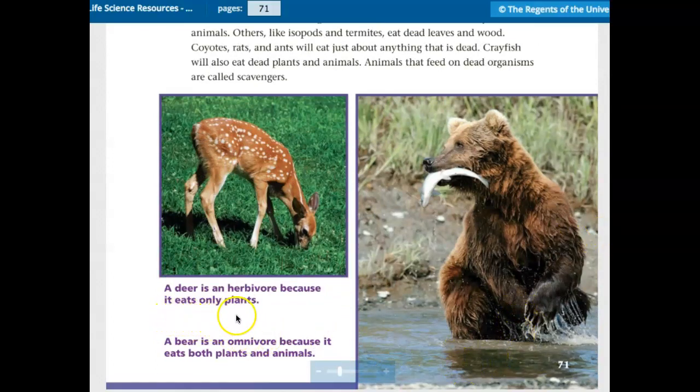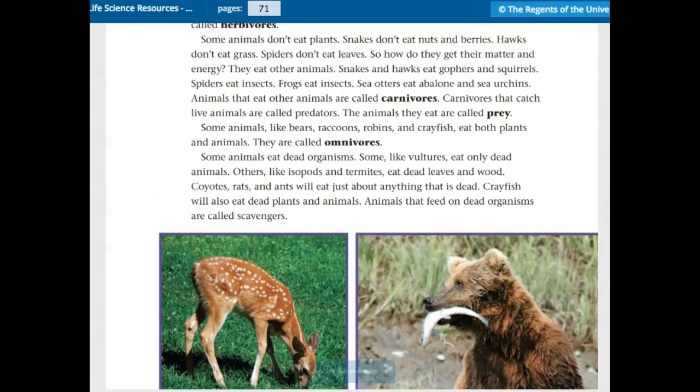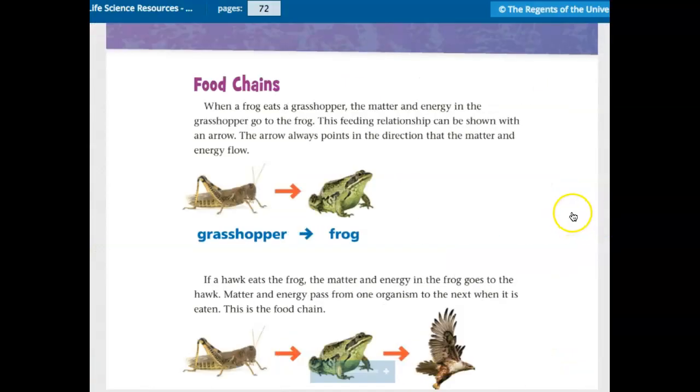A deer is an herbivore because it eats only plants. A bear is an omnivore because it eats both plants and animals. Food chains.